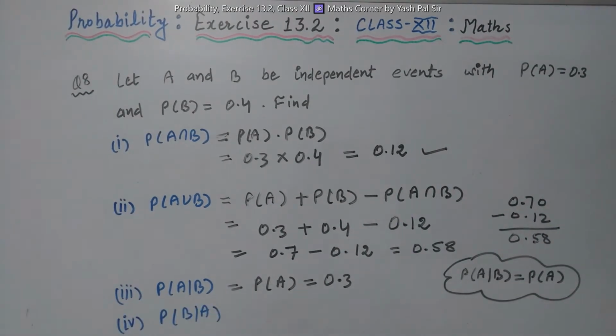Similarly, we have the fourth part. What is conditional probability of B given that A has already occurred? Because A and B are independent events, conditional probability of B given that A has already occurred is equal to probability of B, because A does not affect the probability of B. Okay, so what is probability of B? This is 0.4. So this is the final answer.